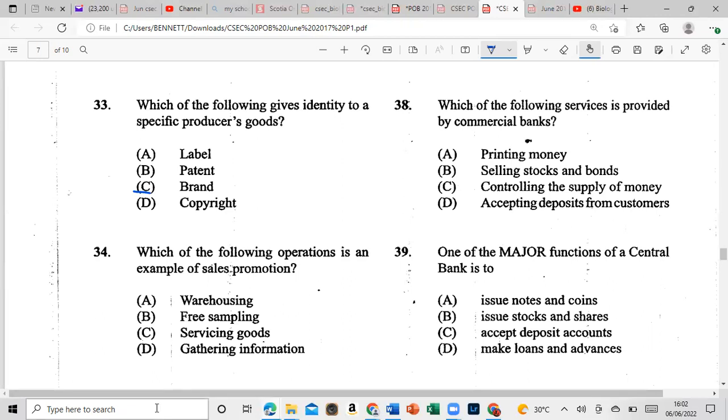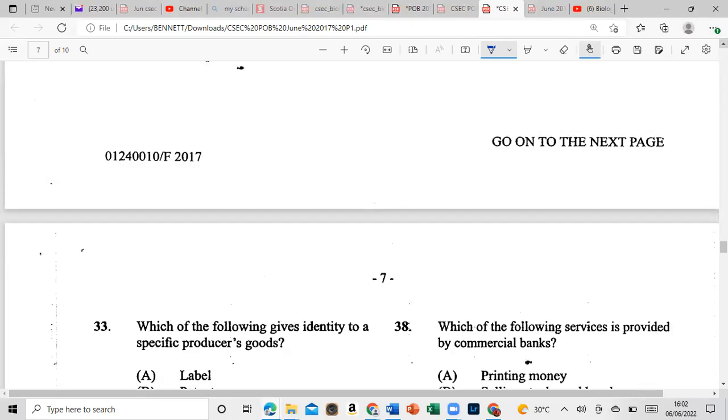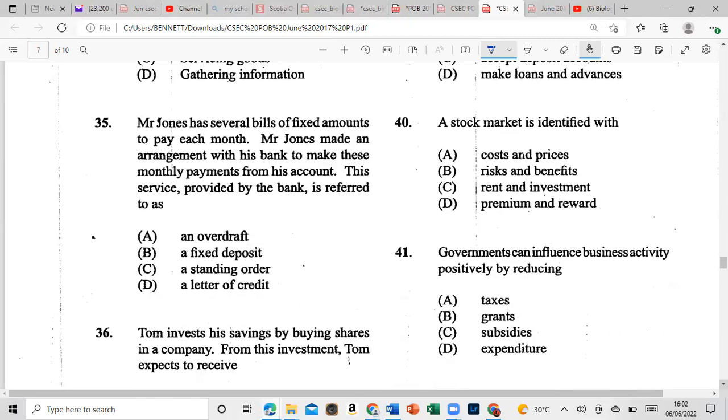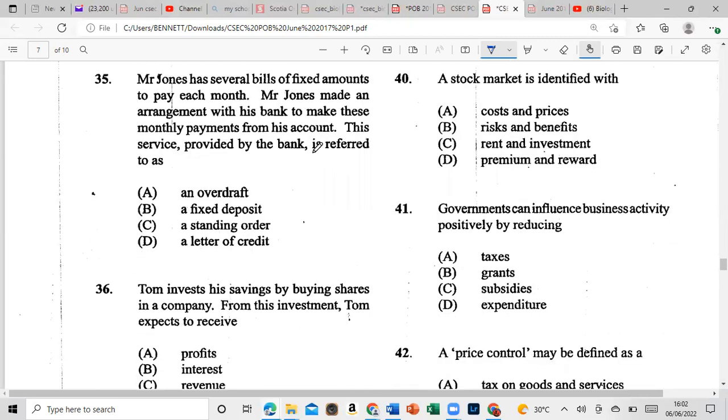And that would be free sampling, right? So 34 is B. Let's move on to 35. I'm not seeing 35. Oh, you're down there. You didn't hear me, 35, Colin?